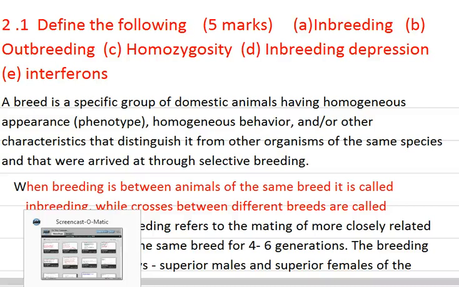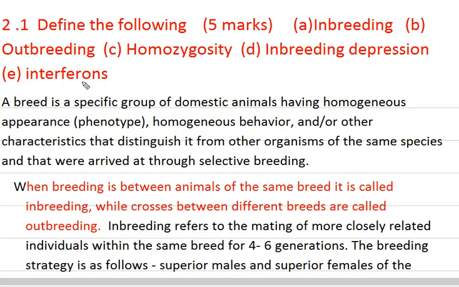So students, next question is define the following. Number one, inbreeding. Number two, outbreeding. Number three, homozygosity, followed by inbreeding depression, and lastly the interferons. Matter of fact, we have to first examine what is a breed.